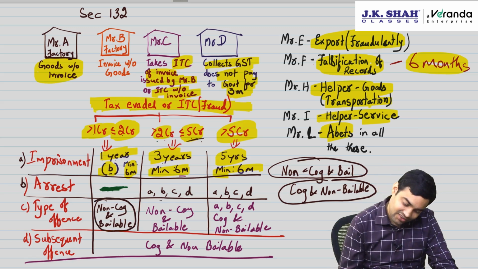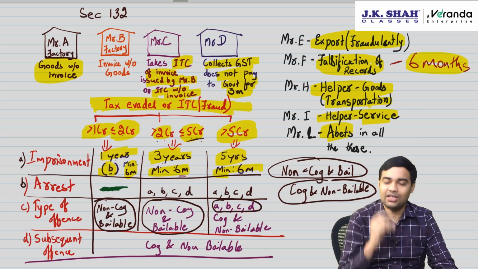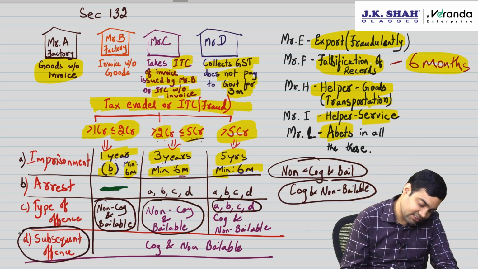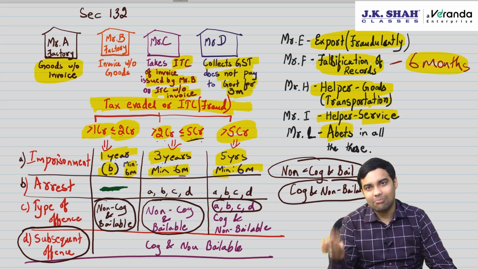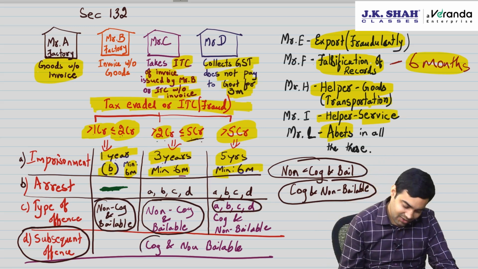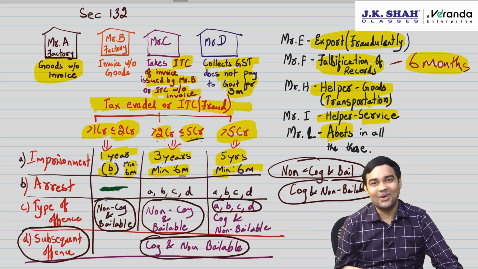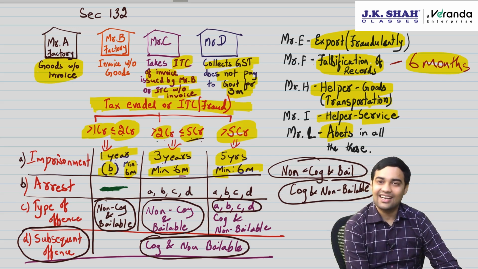Okay. First case, up to 2 crores, non-cognizable, bailable. Up to 5 crores, non-cognizable, bailable. More than 5 crores, only A, B, C, D is cognizable and non-bailable. All others are non-cognizable and bailable. Subsequent offense, any of these. First, already convicted, suffered jail term, came out, again doing crime, cognizable and non-bailable. Because second subsequent offense, no relief at all, and next time the jail will be 5 years, minimum 6 months. Clear with this?